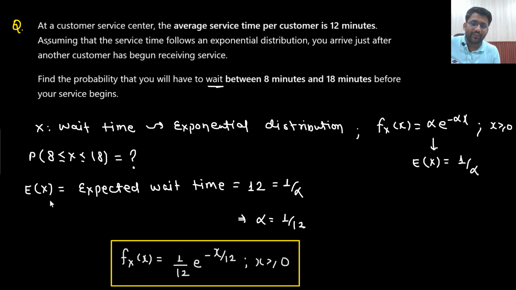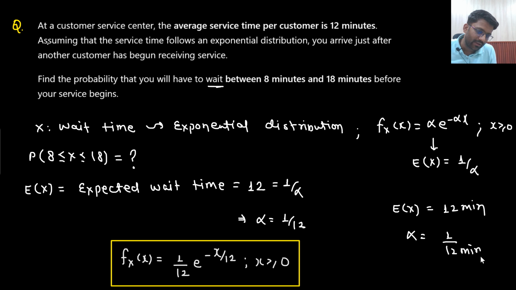So from here, if expectation of x I am writing down as 12 minutes, without even thinking much, I can write down that alpha will be 1 by 12 minutes, because the unit has to be 1 by minute, so it has to be the reciprocal of that. Although you know that, sir, expectation of x for exponential distribution is equal to 1 by alpha only. So alpha will be 1 by 12 only.